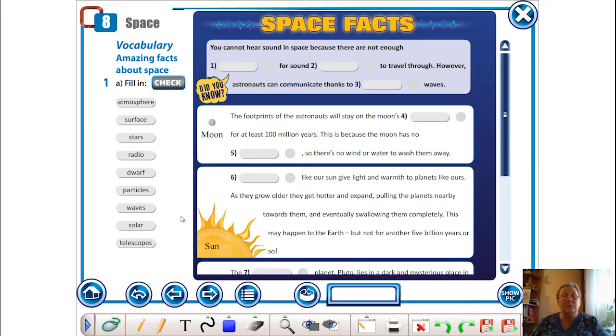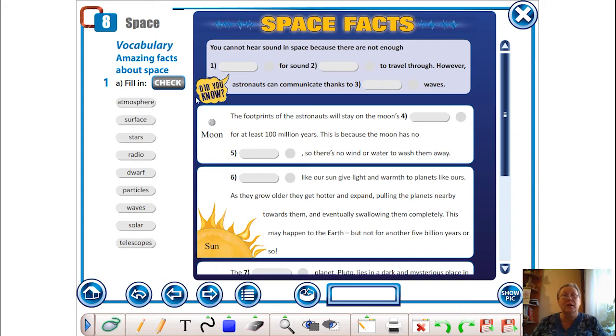And here we need to work on the vocabulary. Amazing facts about space. So we have the words atmosphere, surface, stars, radio, dwarf, particles, waves, solar, telescope. So please look through the text and fill in the gaps.